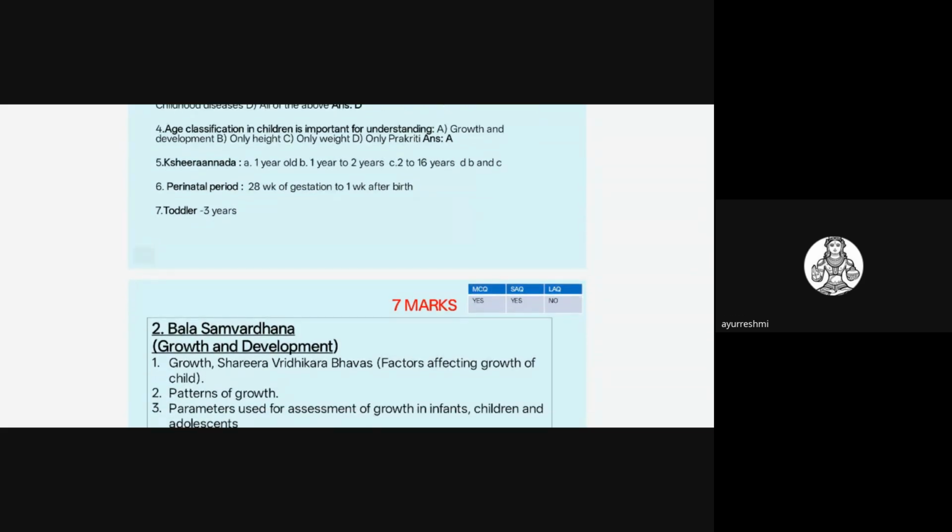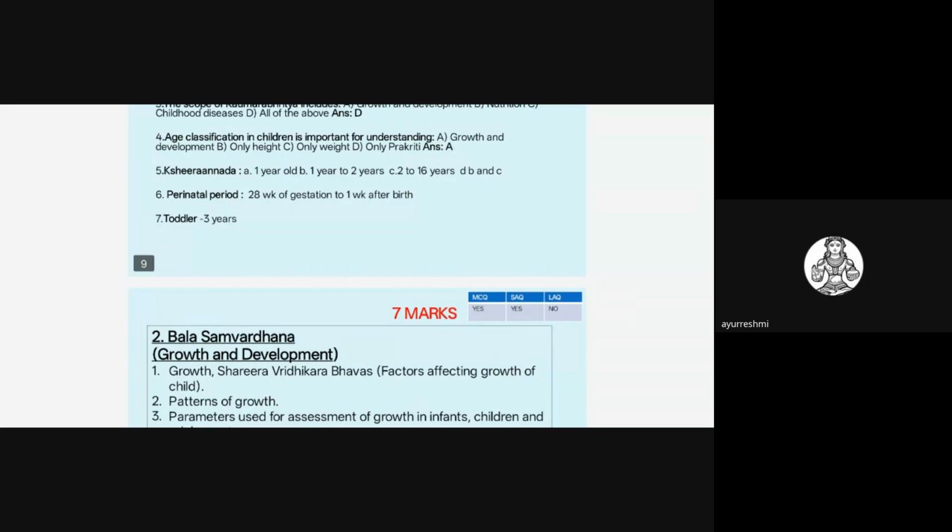So one more, age classification in children is important in understanding growth and development. It doesn't cover only the height, weight, and all. So for the overall growth and development of the child, the age classification is very, very important. You have to answer it properly.